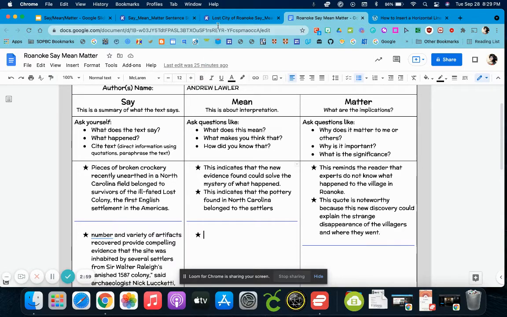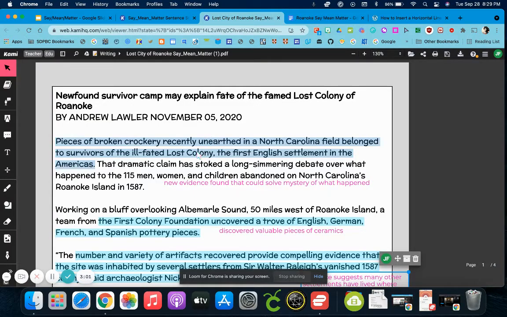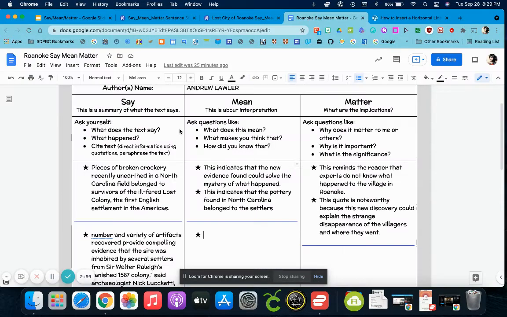So I'm going to use my very first piece of evidence. I'm going to hover over and click copy, and I'm going to paste right here. So I've pasted: pieces of broken crockery recently unearthed in a North Carolina field belonged to survivors of the ill-fated Lost Colony, the first English settlement in the Americas.